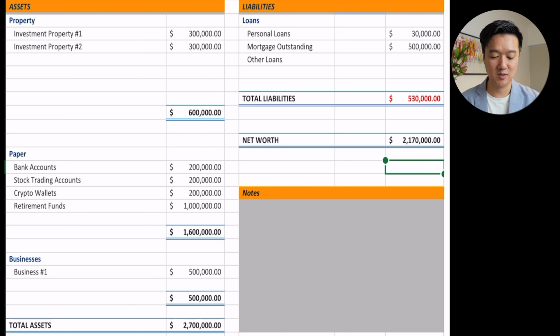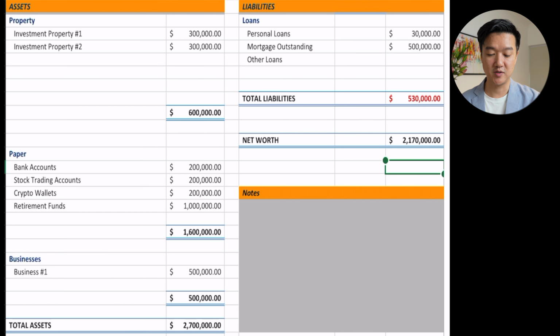So with assets, we have a look at maybe 1 or 2 investment properties. In this case, call them 300,000 each, so 600,000. You have stuff in the bank, stock trading accounts. You might have some crypto, retirement funds. Call that 1.6 million. You might have a business that's worth 500,000. So roughly, your total assets are 2.7. And then if you have a look at maybe your loans, personal 30,000, mortgage outstanding might be 500,000, something like that.